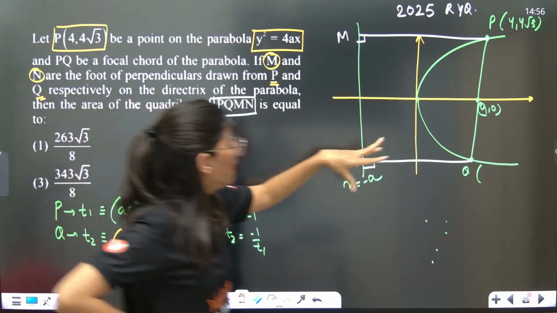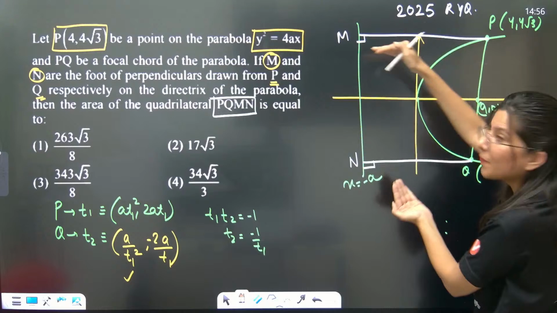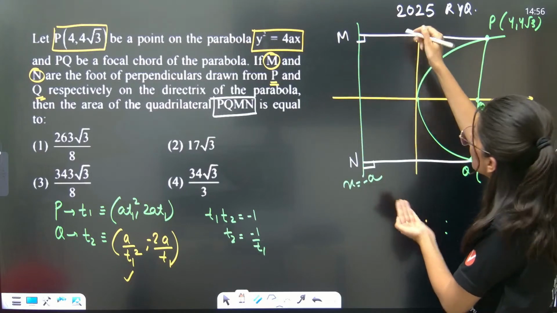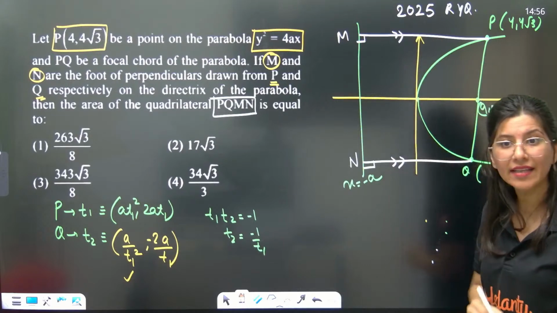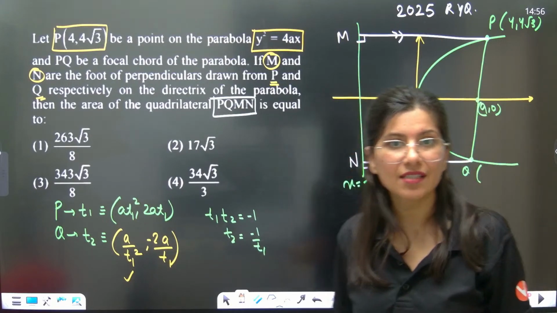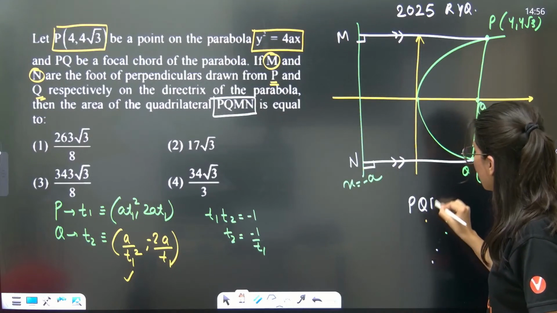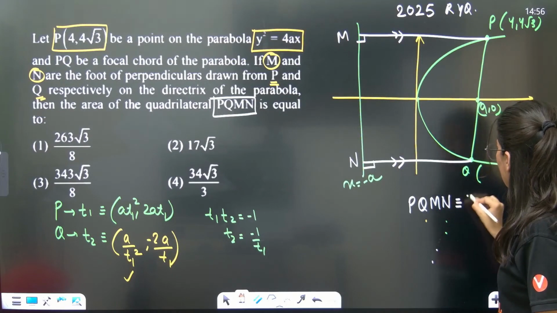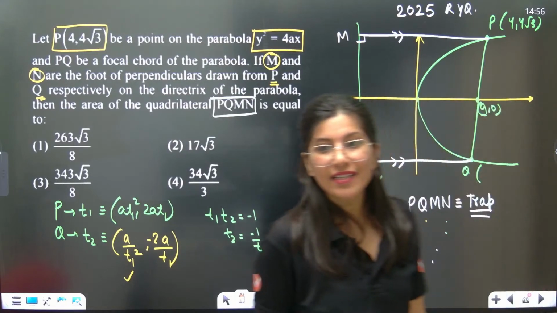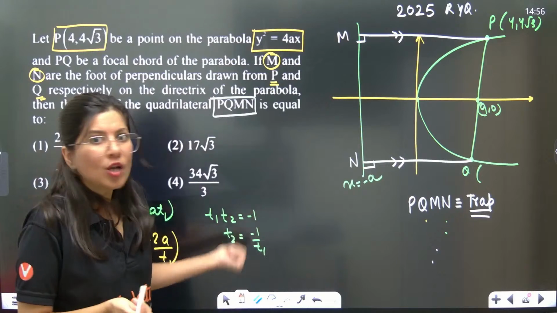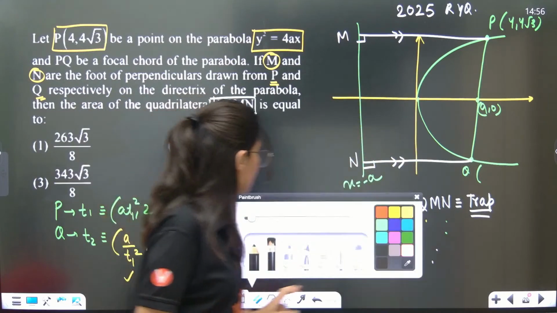Can you see PM and NQ both are perpendicular to the same line? So don't you think that PM and NQ are parallel lines? Yes, parallel lines. So basically PQMN is nothing but a trapezium. A trapezium has two parallel sides and two non-parallel sides. So this is a trapezium.